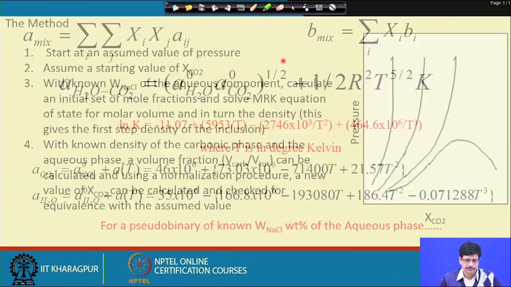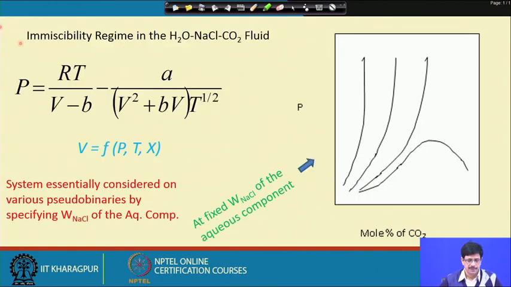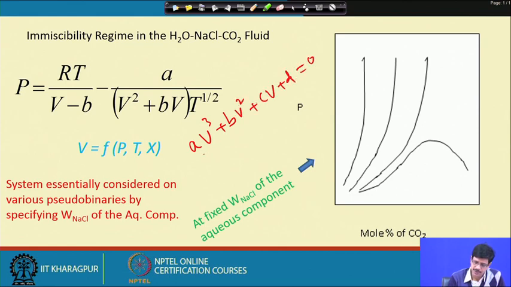Like here. So, since the temperature is taken and the R value is known, if we want to reorganize and rewrite this equation as a cubic equation in V, then it will be something like A V cube plus B V square plus C V plus D equals 0.